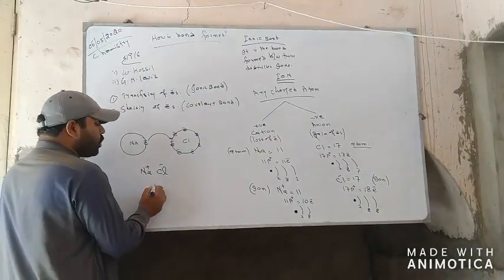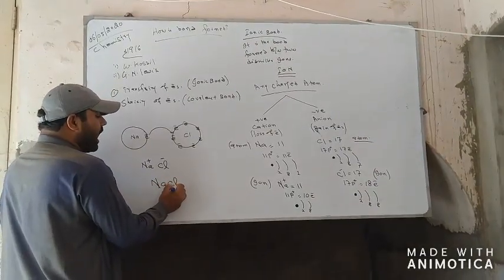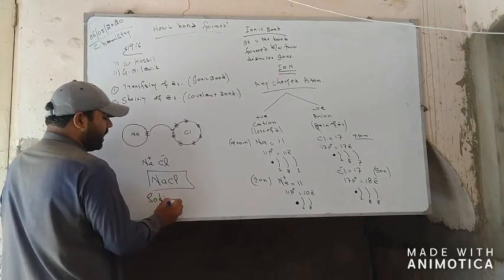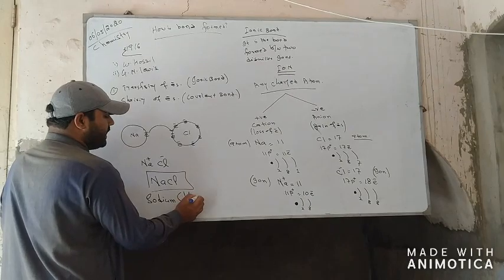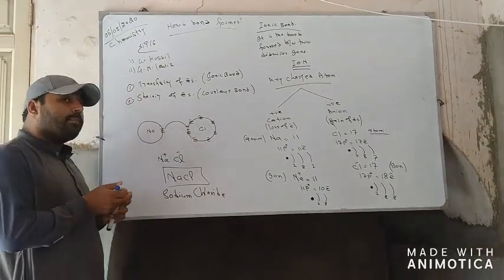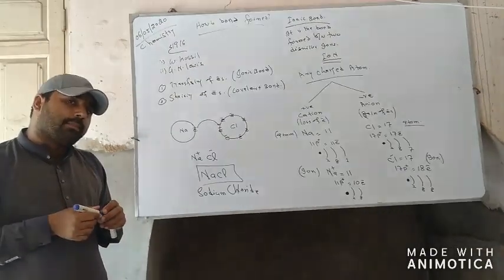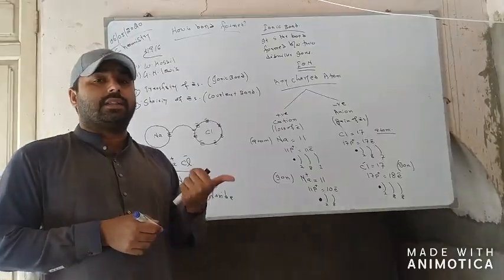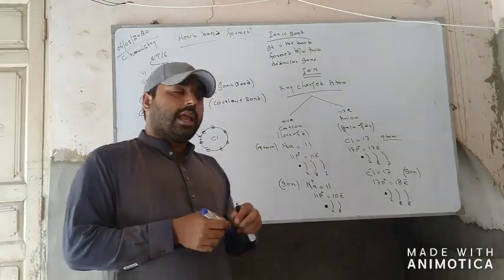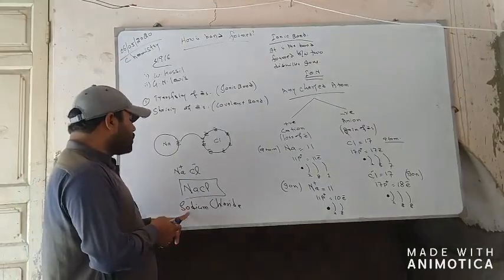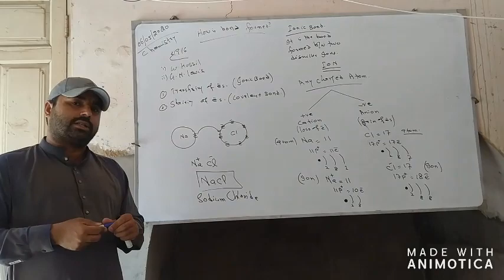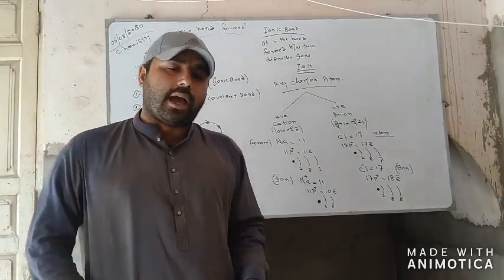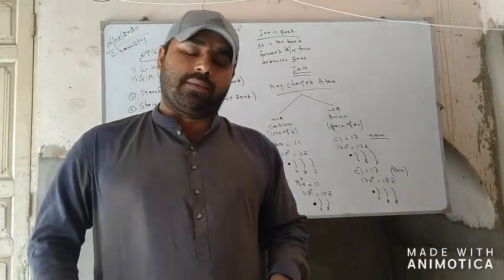In this way sodium chloride, a compound, is formed. This is the ionic compound. We call it an ionic compound because there is an ionic bond present between the sodium and chlorine ions, and this is called sodium chloride. In this way, we have shortly described the ionic bond.